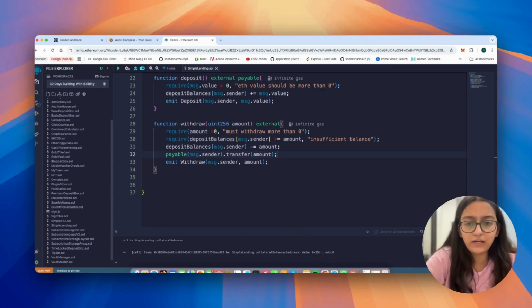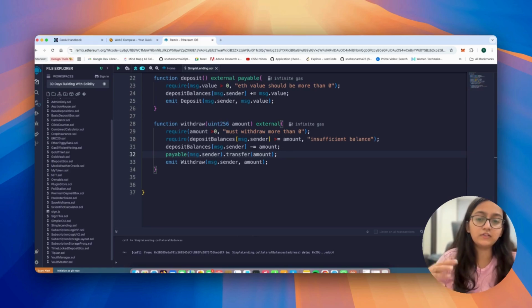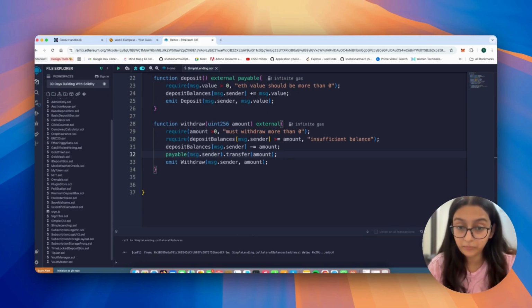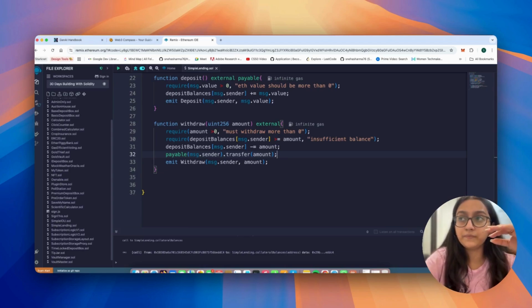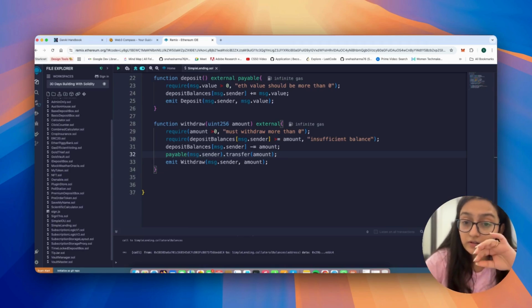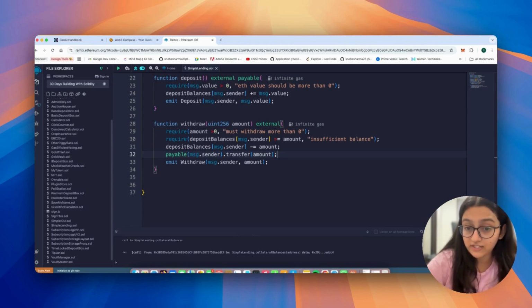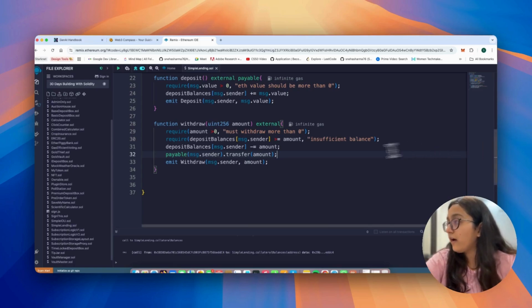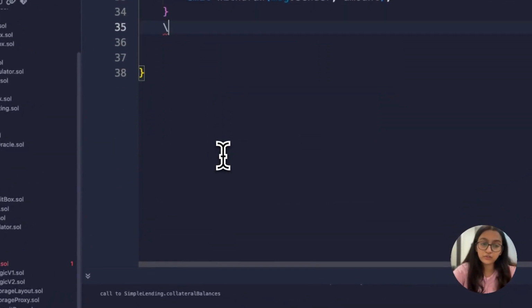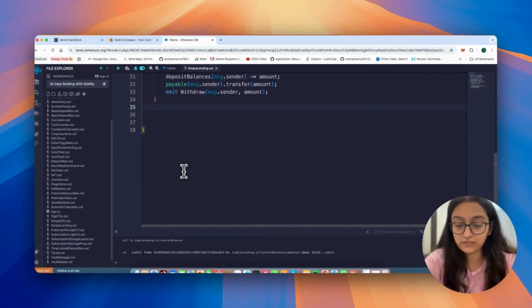This was pretty much clear. You did the validation for the withdrawal request. You checked if the person had enough amount. You updated the balance. Now you're sending the ETH back, right? Because that is where the transfer is happening. And you have to remember that Solidity requires dot transfer to be called on a payable address. That is why we cast message.sender to payable, so whosoever is the user. Okay. And then we're broadcasting the event. That's it.